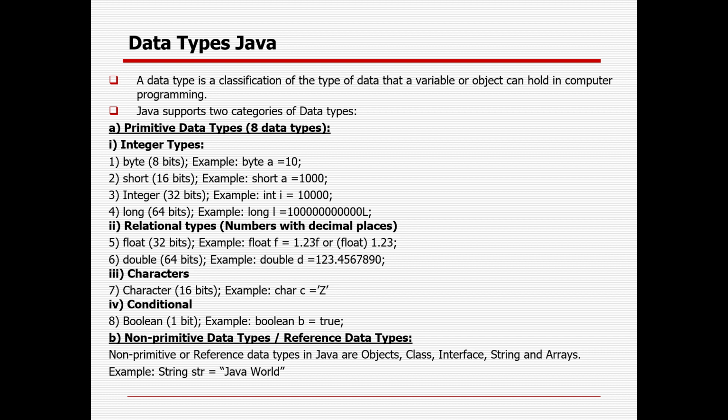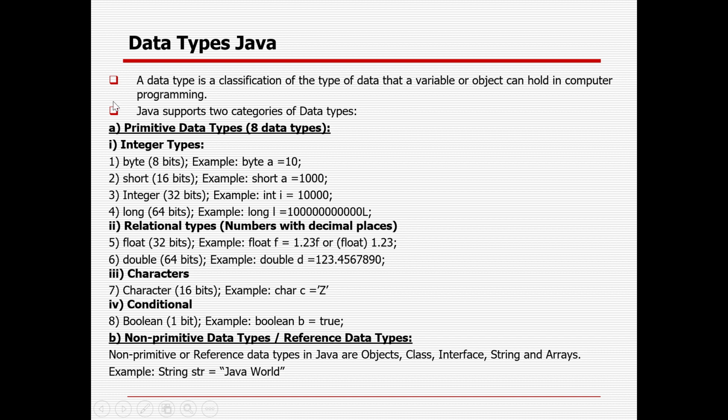In the primitive there are four categories: integer, relational, character, and conditional. Integer is without decimal value, like byte, short, int, long. Relational is with decimal value, float or double. Character can hold only a single character, A to Z, lowercase or uppercase. And conditional is the boolean, which can hold only two values, true or false. And in non-primitive there are a lot of different data types like object, class, interface, string, and array. All of this is non-primitive.